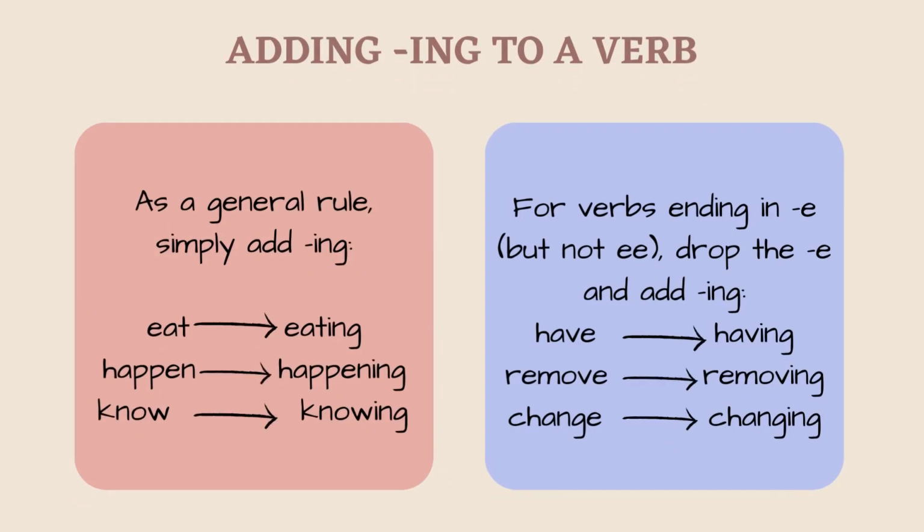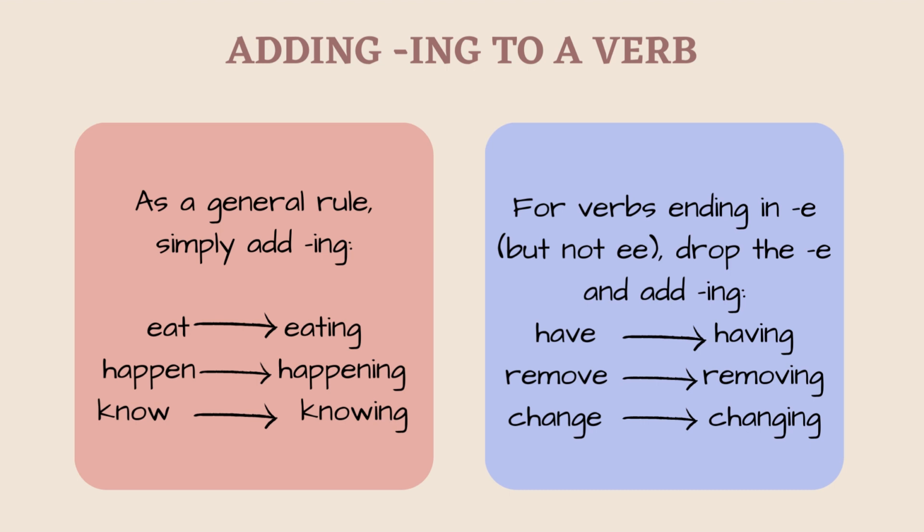I'm jumping to adding -ing to a verb here because -ing words are very important. They're used to form continuous present and past tenses, as well as in other ways which we'll look at. So as a general rule, simply add -ing, and the examples are eat becomes eating, happen becomes happening, know becomes knowing. And for verbs ending in e but not double e, drop the e and add -ing.